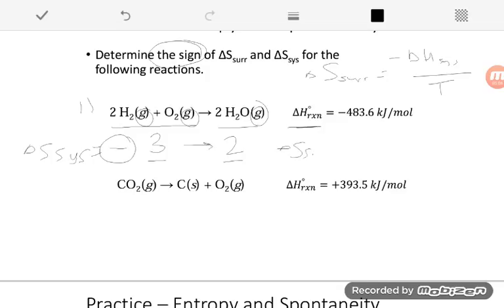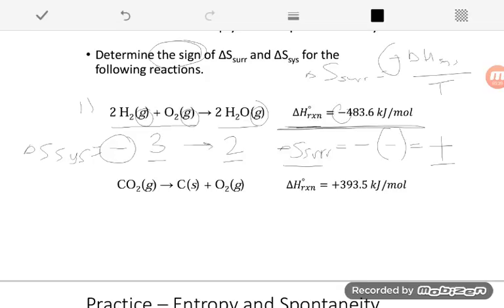So for my surroundings, for this first example, there's always that negative in front, and here I have a negative delta H. Again, not worrying about the temperature because it's just going to change how big or small the number is. A negative times a negative gives me a positive. So delta S for the surroundings is going to increase, which makes sense because this is an exothermic reaction.